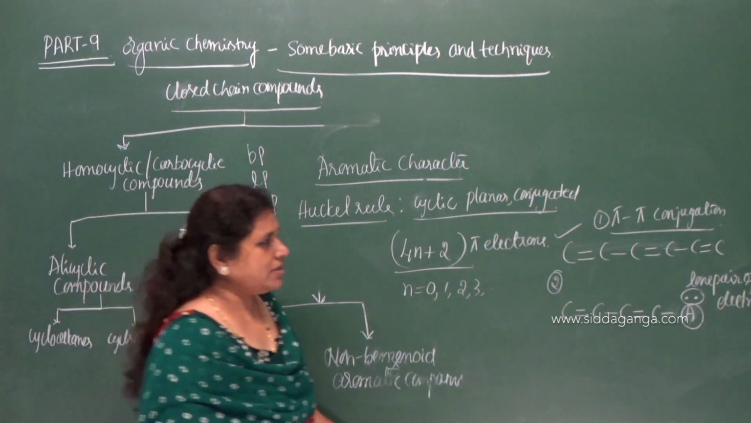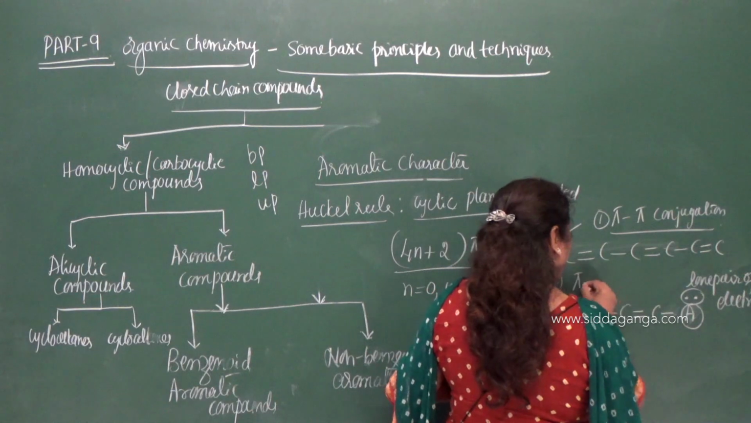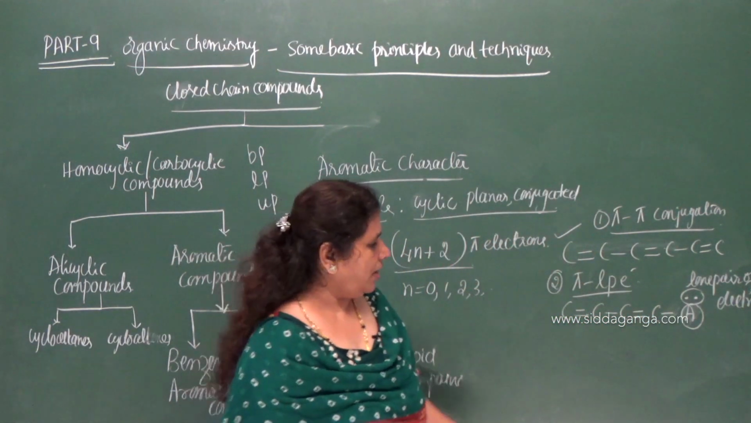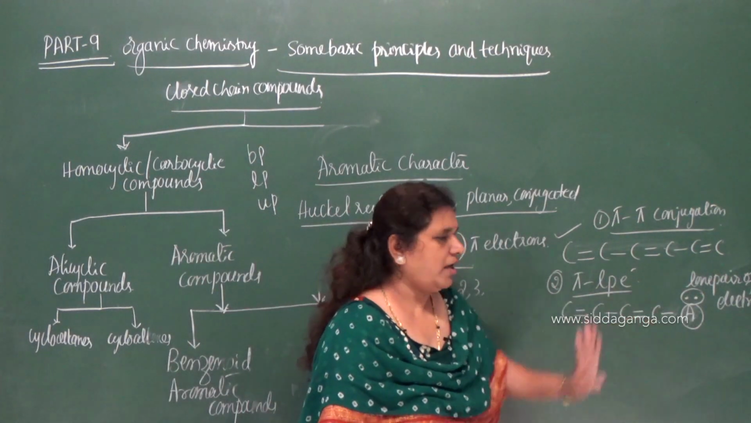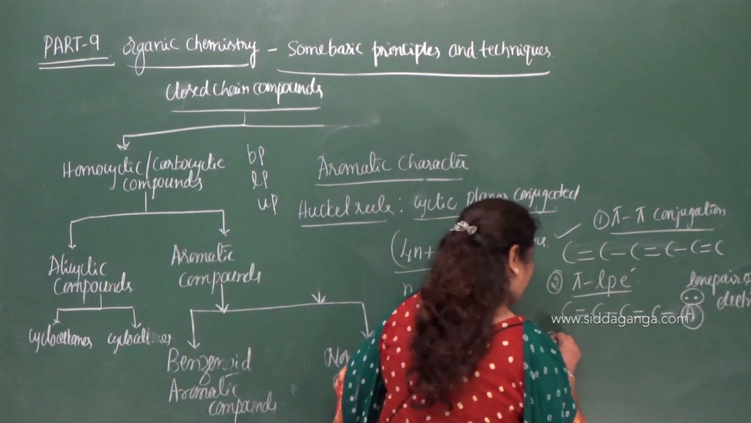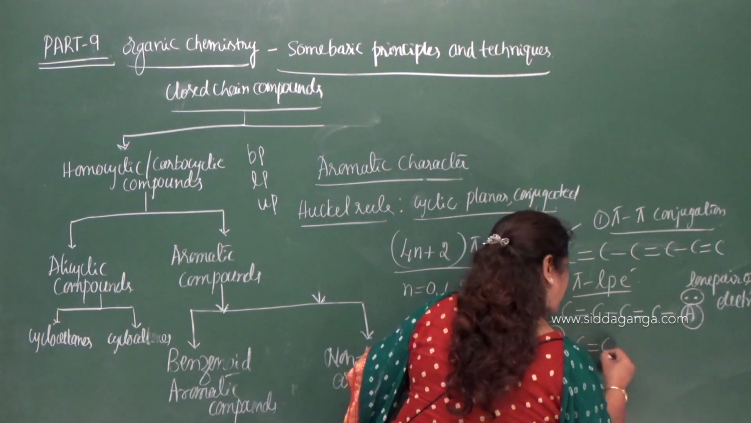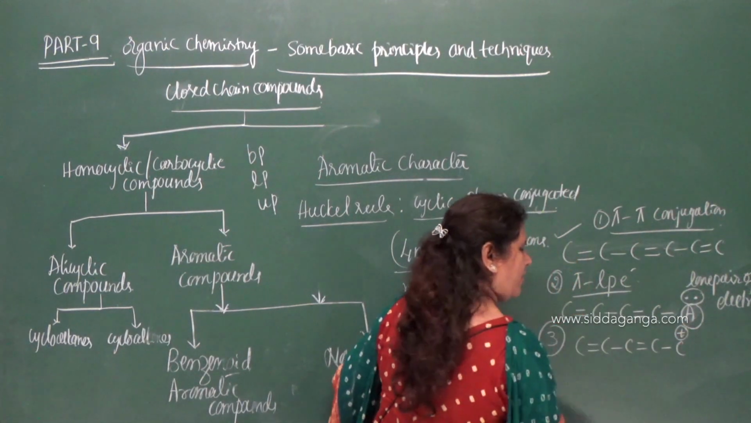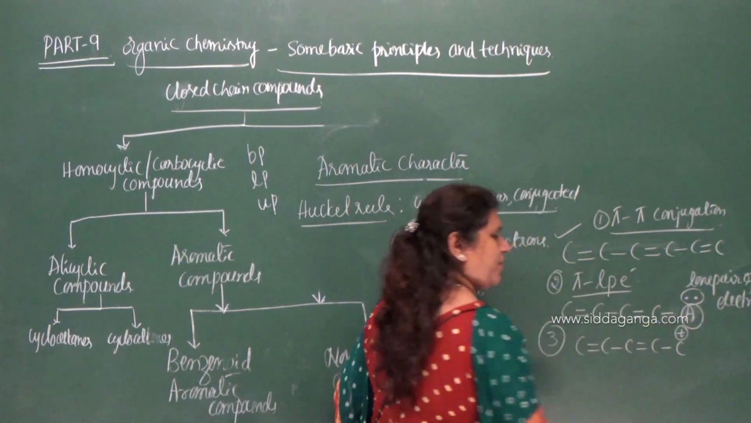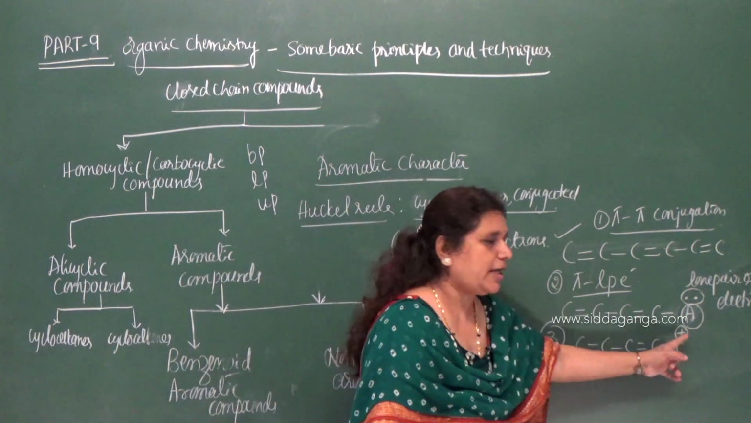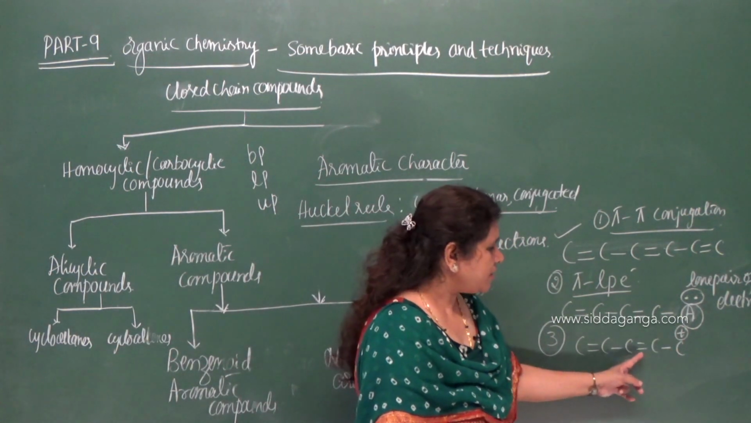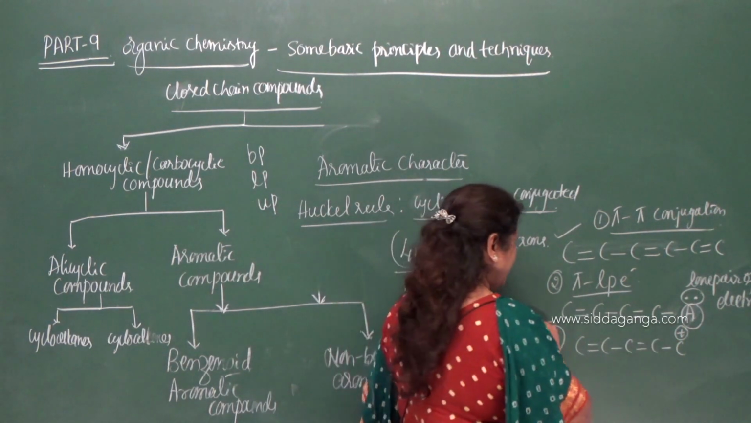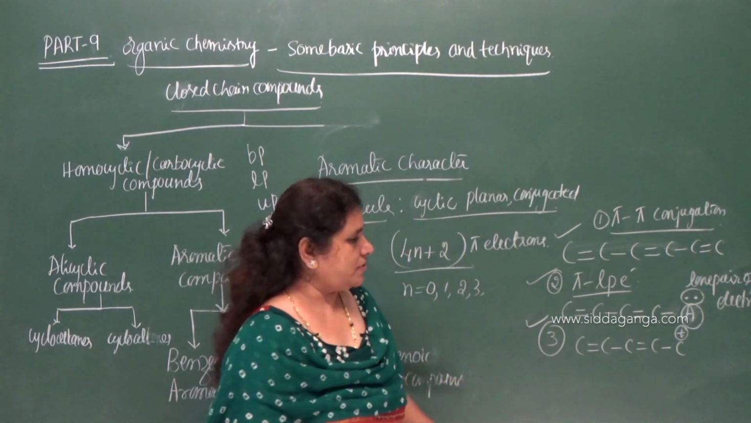Now conjugation here is between pi and lone pair electron. So the second conjugation may be between a pi bond and a lone pair, and the third one I'll give. See here, double bond, single bond, and a positive charge. This is also one type of conjugation. The conjugation may be between a double bond and a positive charge, a pi bond and a positive charge.